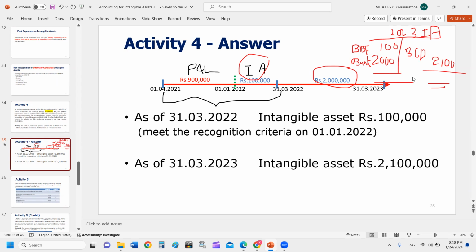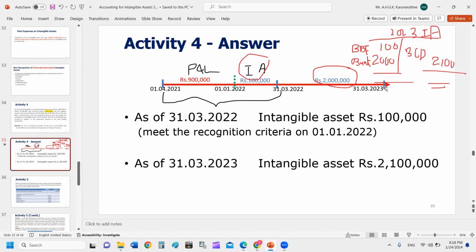Then how to treat, and importantly, how to treat research and development costs. Finally, research costs always go to the P&L. Development costs, if asked, what is the treatment? If you are asked a question that requires you to discuss the accounting treatment for research and development,